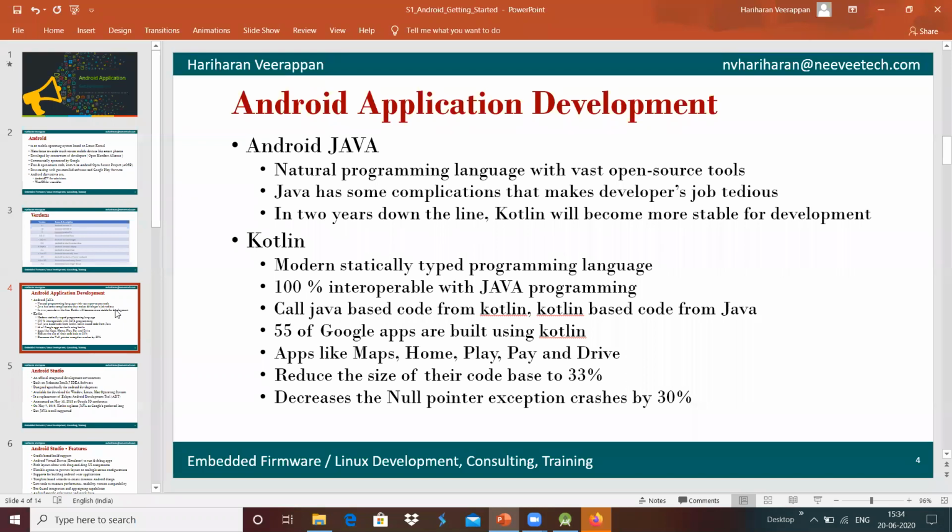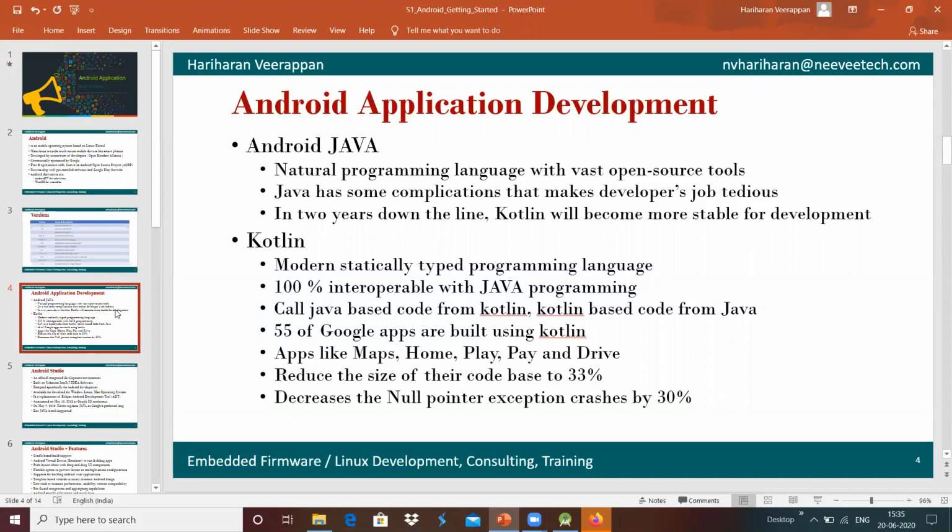Since Java has some complications for developers, those complications can be overcome with the help of another programming language, which is Kotlin. Maybe in 2 years down the line, Kotlin will become more stable for development, and Java may not be used in Android application development.